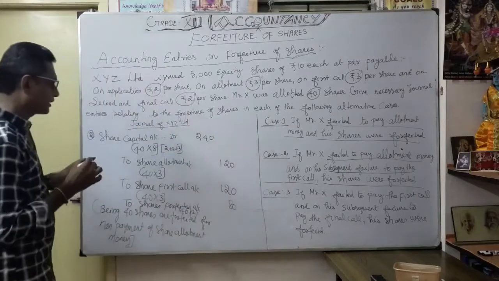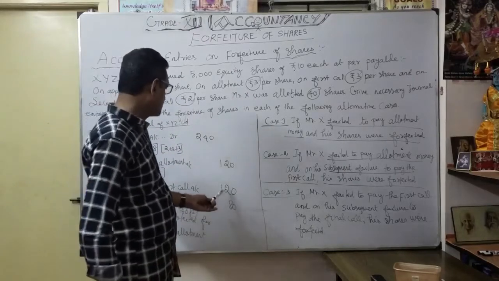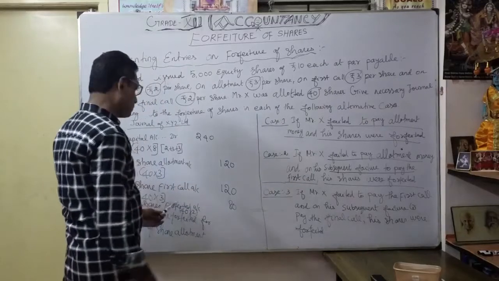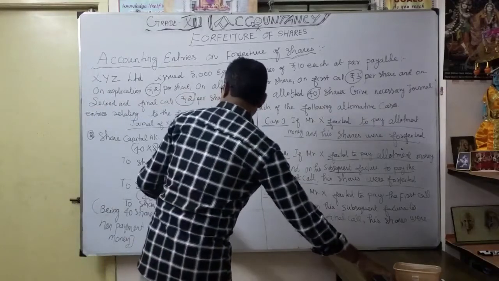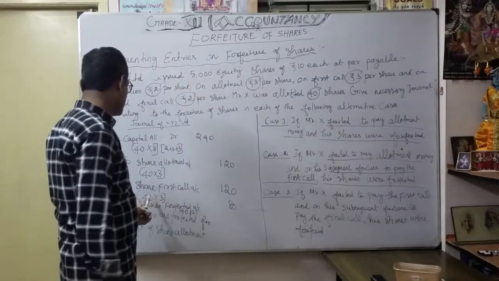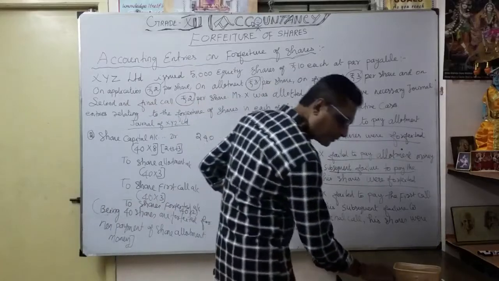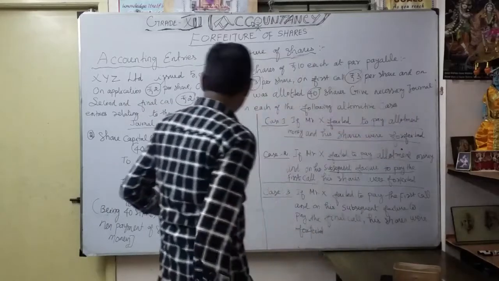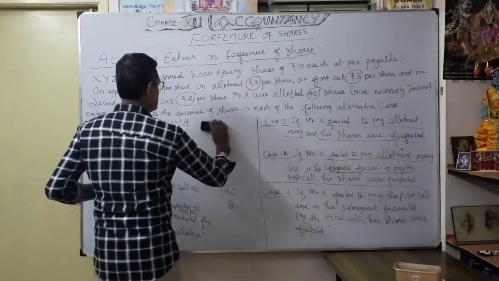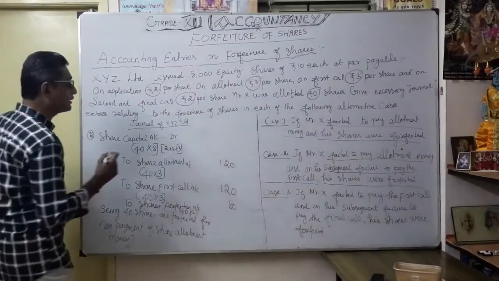Now we will check it. Share allotment account is 40 into 3, 120. Share first call is also 40 into 3, 120. So how much are going to be forfeited? Here I had a wrong multiplication. 40 into 8 is how much? 320.